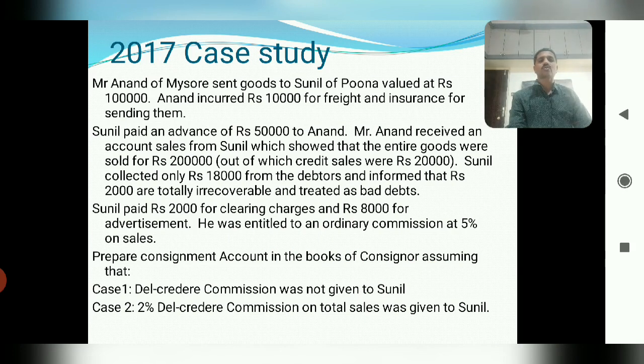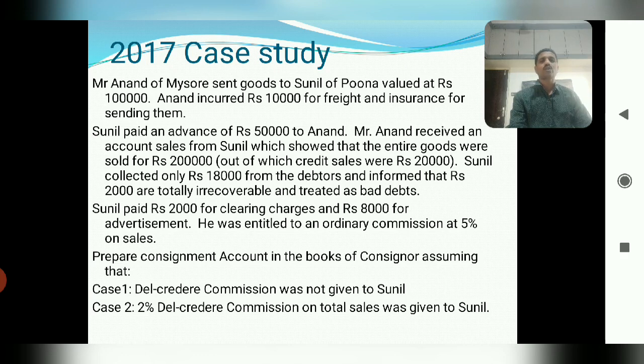Mr. Anand of Mysore sent goods to Sunil of Pune valued at rupees 1 lakh. Anand incurred rupees 10,000 for freight and insurance for sending them. Sunil paid an advance of rupees 50,000 to Anand. Mr. Anand received an account sales from Sunil which showed that the entire goods were sold for rupees 2 lakhs, out of which credit sales were rupees 20,000.